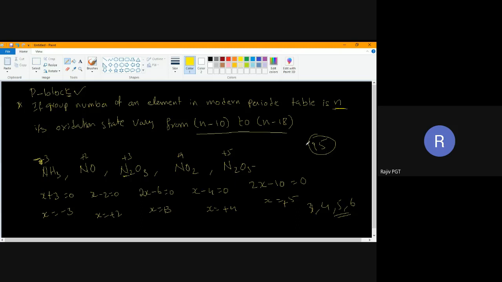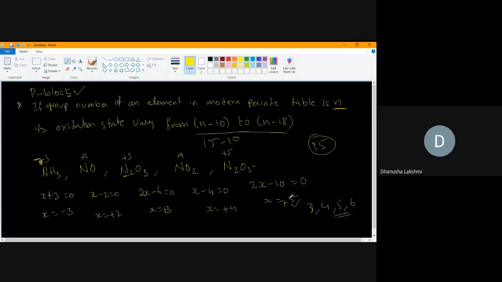Now I am taking it as 13, 14, 15, 16. Now n minus 10, that means here it will become 15 minus 10, which is 5, right? So look here, nitrogen can show a maximum of up to 5. Are you following me?